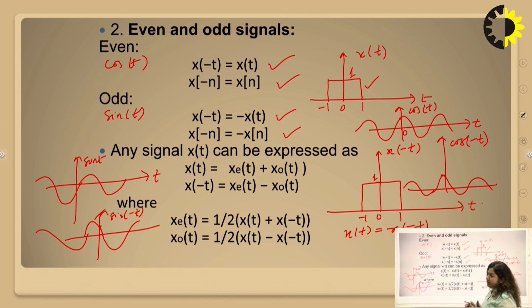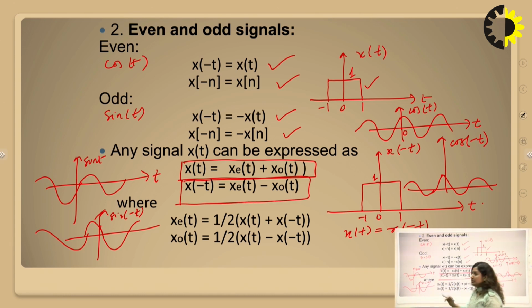Any signal x(t) can be represented as a sum of these two, the even and the odd part of the signal. Any signal comprises the addition of two signals: it must have some even part and some odd part. So x(t) is equivalent to x_e(t) plus x_o(t). Similarly, x(-t) can be represented as x_e(t) minus x_o(t).